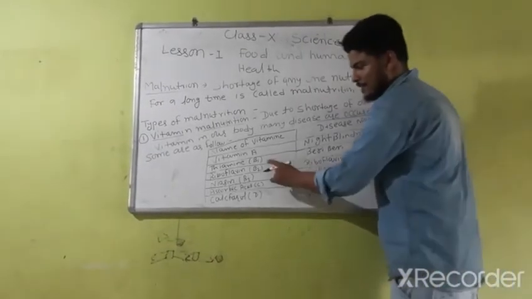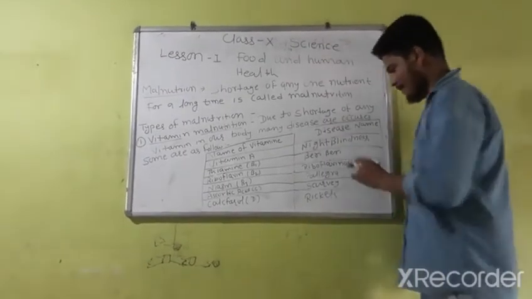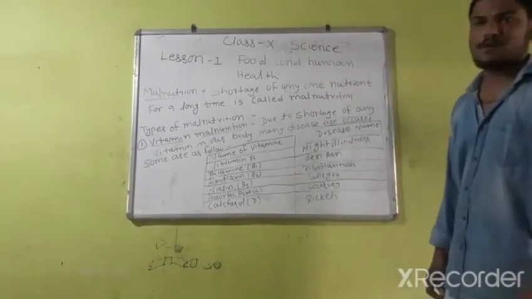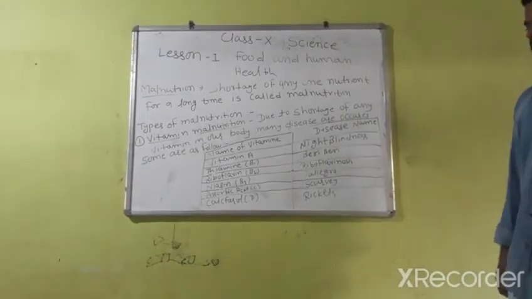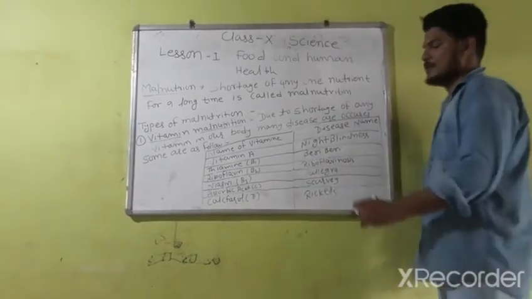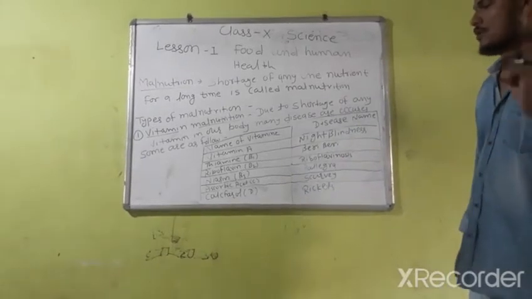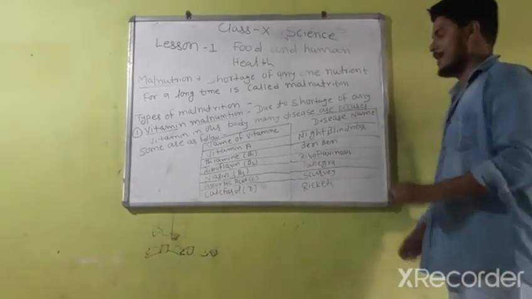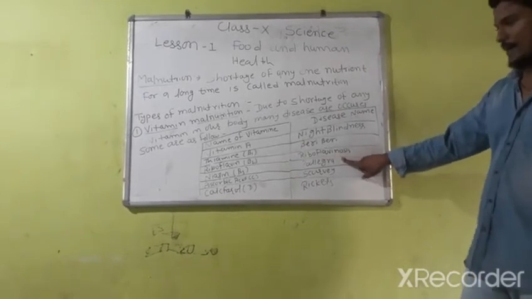The third one is riboflavin. Riboflavin is also known as vitamin B2, and the disease due to vitamin B2 is riboflavinosis. The fourth one is most important because it is known as niacin, also called vitamin B3, and the disease due to vitamin B3 is known as pellagra.